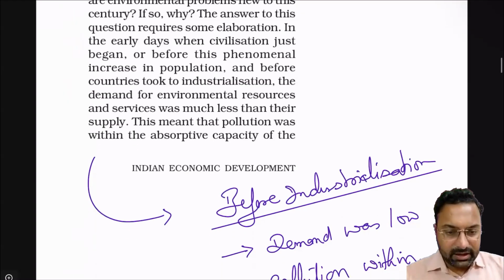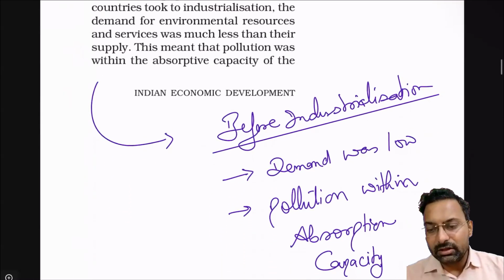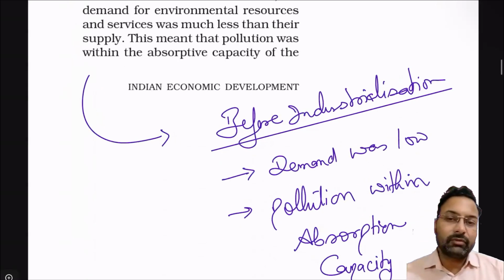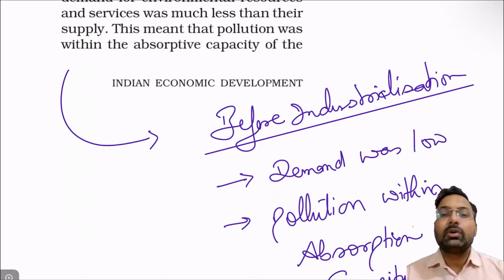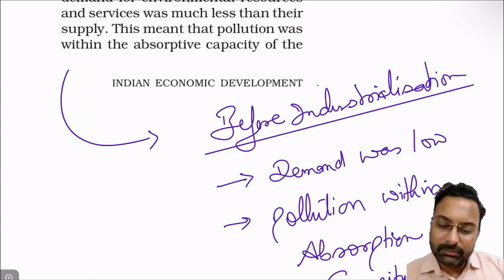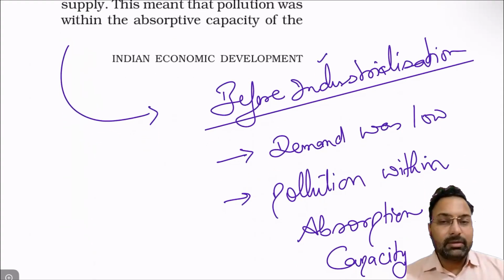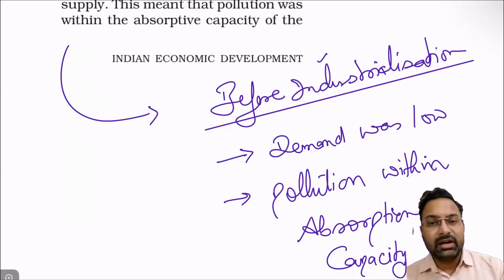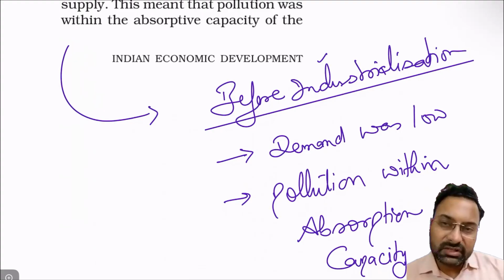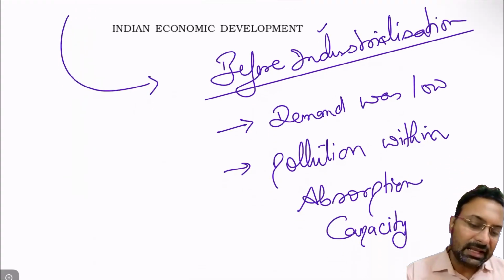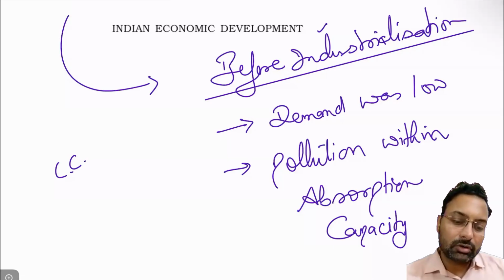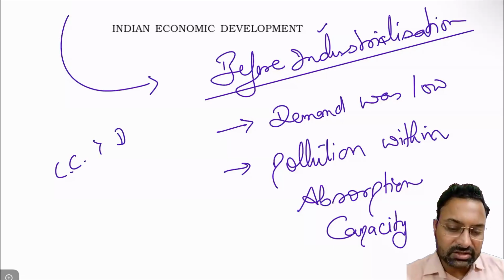Okay, the next paragraph says that the challenges of the environment that we see today were not like this before. Before industrialization, the demand in every economy, or the global economy, was low, so pollution was within control. The carrying capacity of the environment was higher than the waste generation.